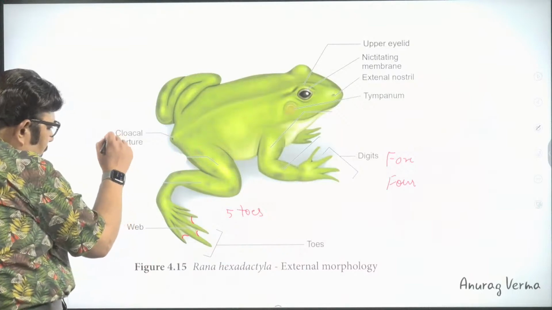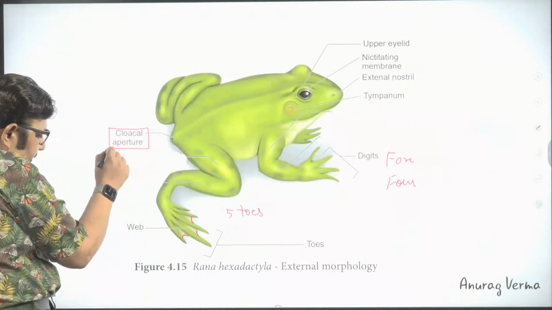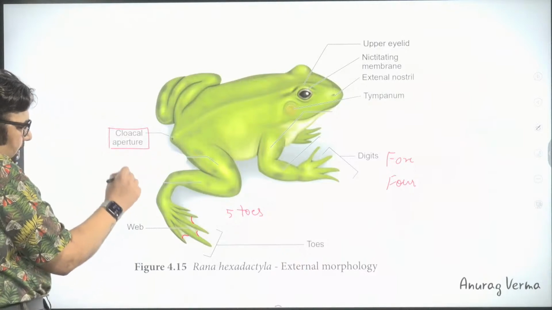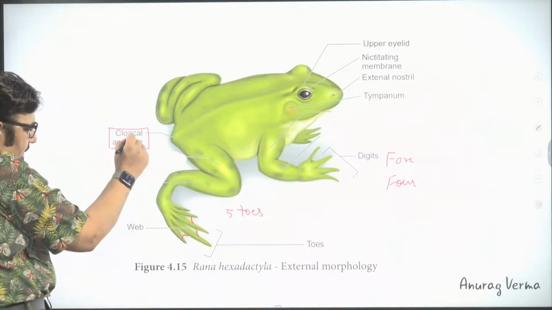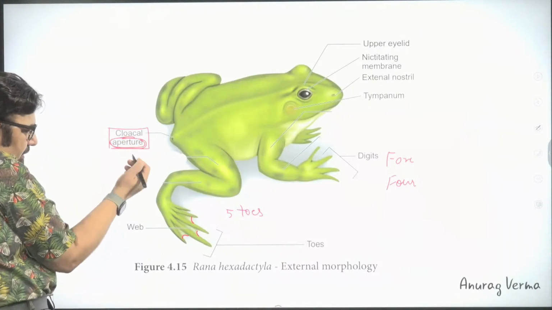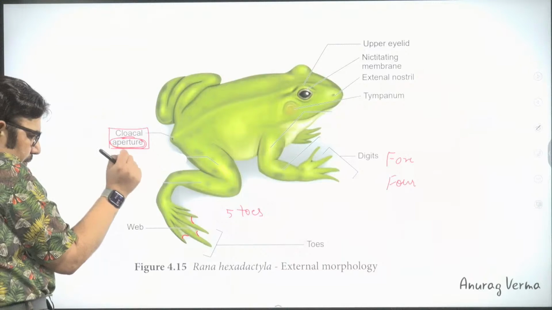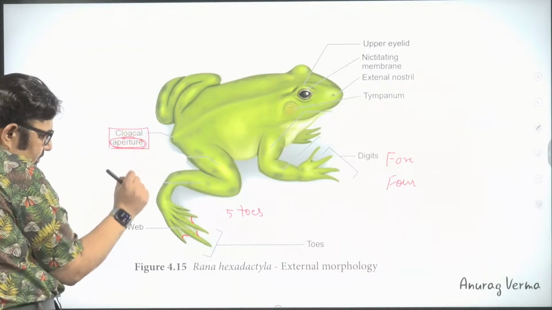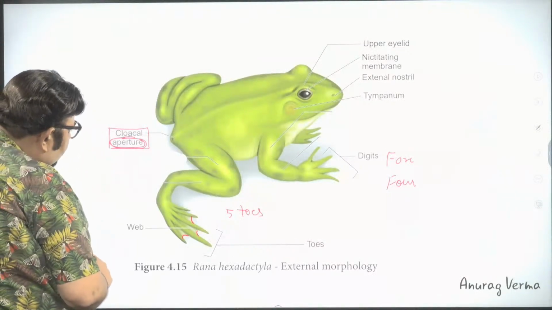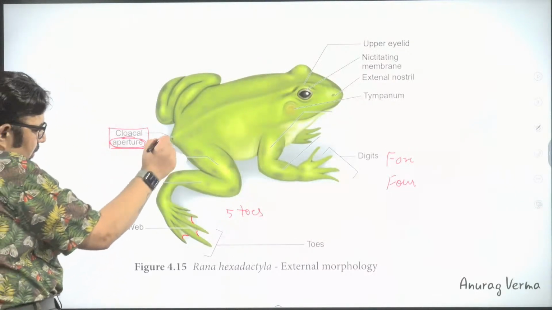There is a common opening for urine, fecal matter, and also for the gametes. A common opening called the cloacal aperture. Aperture means a small foramen or a small opening. This is the meaning of aperture. Cloacal, there is a cloaca here.